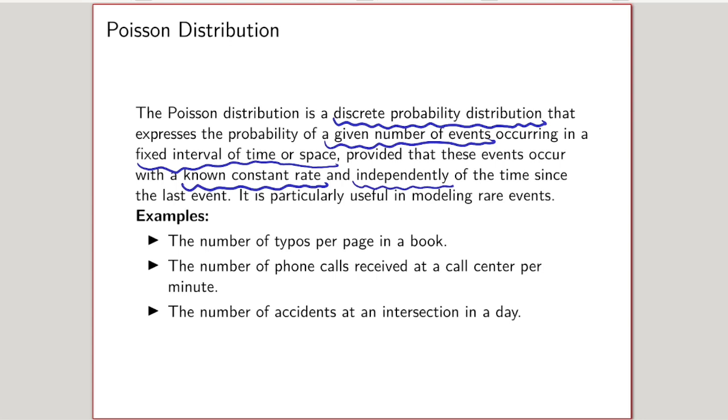For example, we may calculate the number of typos per page in a book. Here the page is our space, and within this space we find the number of typos, so the event represents a typo. Another example is the number of phone calls received at a call center per minute. Here per minute represents the time interval, and within it we record the number of phone calls received.